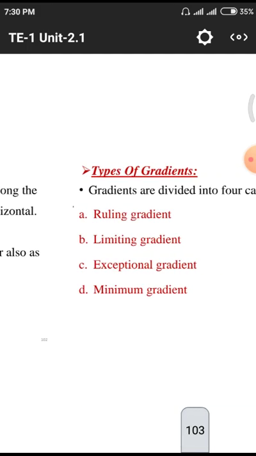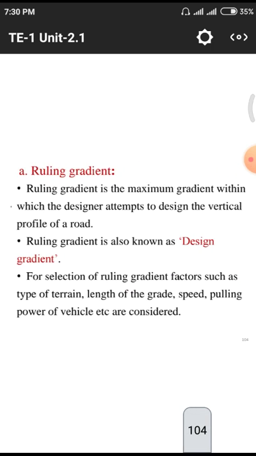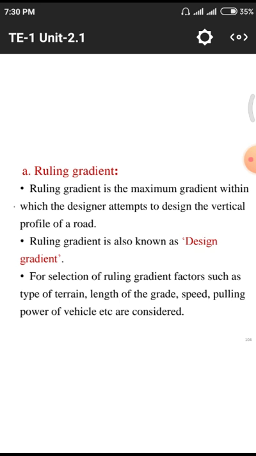That is, gradients and types of gradients. Four types of gradients are there: ruling gradient, limiting gradient, exceptional gradient, and minimum gradient. This is the ruling gradient, that will be the maximum within the shorter span.